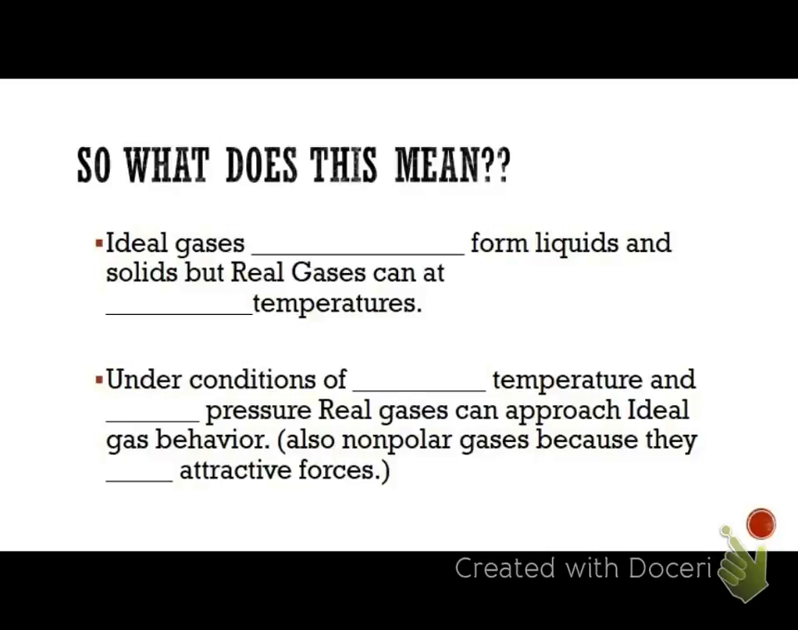So what does this mean for us? It means a couple of things. First of all, in theory, ideal gases cannot form liquids and solids, but real gases can at lower temperatures. And the reason they can at lower temperatures is the particles aren't moving as fast, and so they have a better chance of being attracted to each other because they're moving slower.